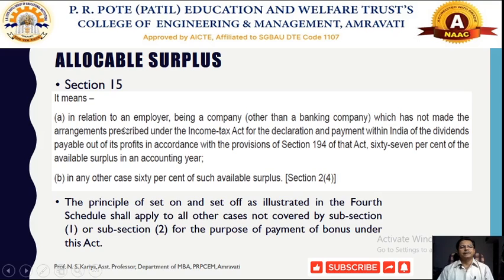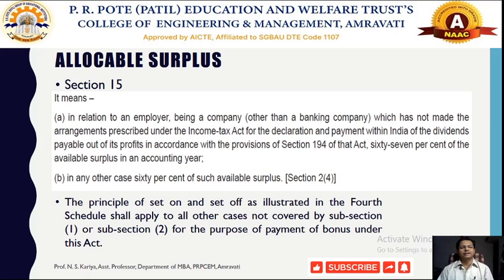In relation to an employer being a company other than a banking company which has not made the arrangement prescribed under the Income Tax Act for the declaration and payment within India of the dividends payable out of its profit in accordance with section 194, the allocable surplus is 67% of the available surplus in the accounting year. Generally that limit is set at 67% in the case of foreign companies.